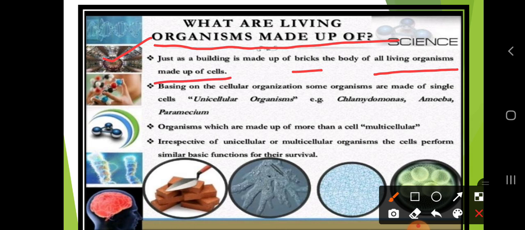As I told you, if you want to prepare a building, you need so many bricks. In a similar way, for giving the body shape, you can't prepare a body because it is not man made. Just as a building is made up of bricks, all living organisms are made up of cells. Based on cellular organization, some organisms are made up of a single cell, called unicellular organisms, like Chlamydomonas, amoeba and paramecium. So these are some examples of unicellular organisms.